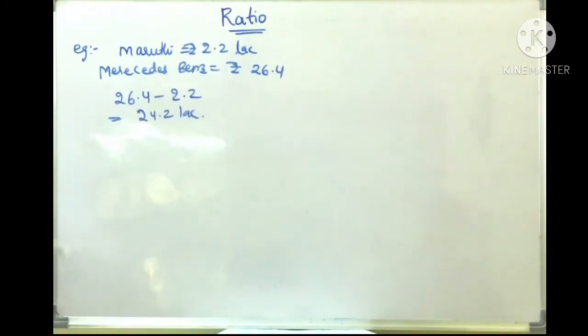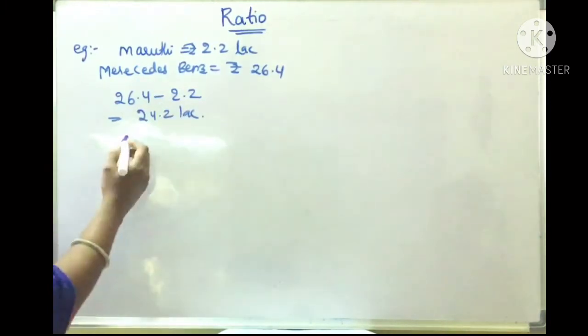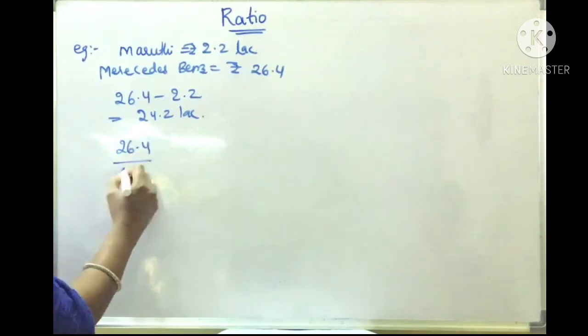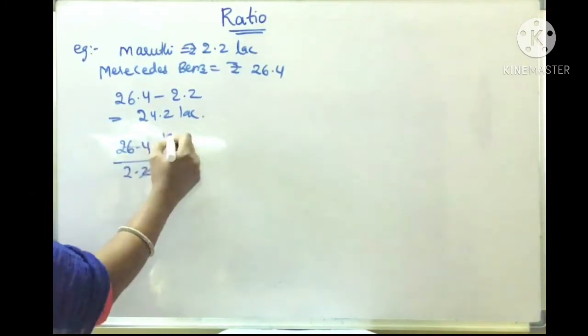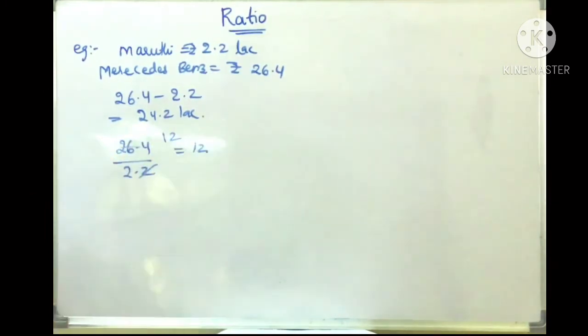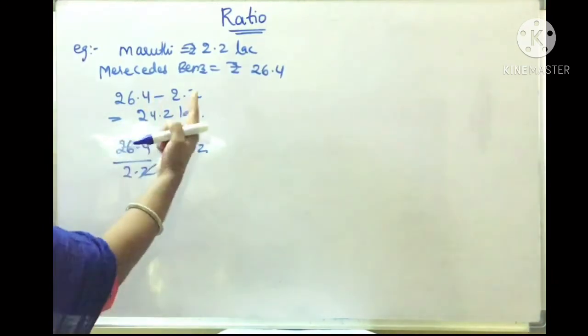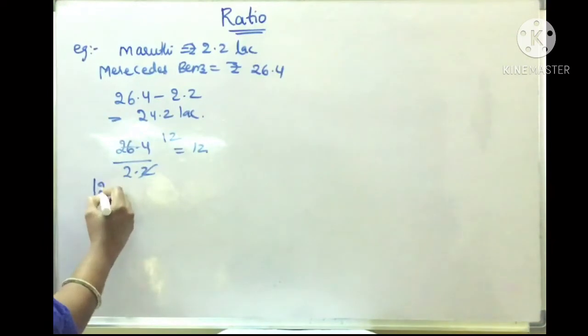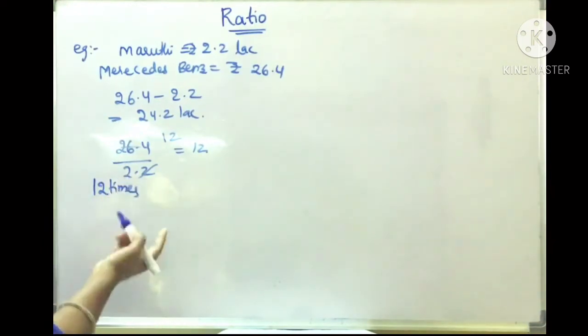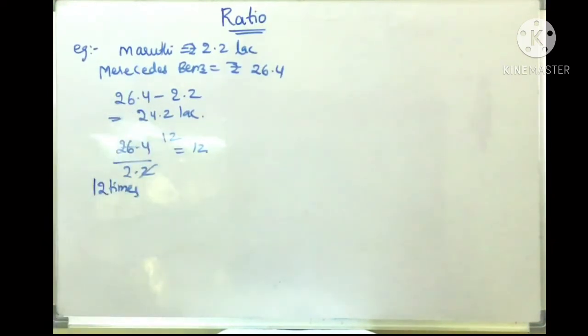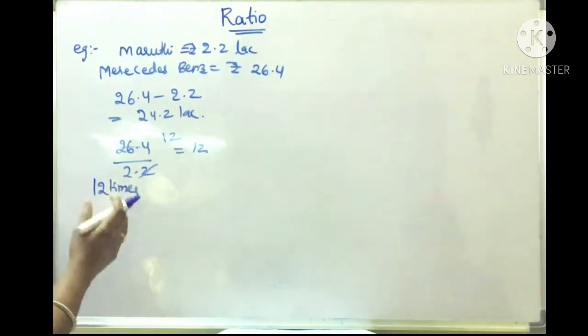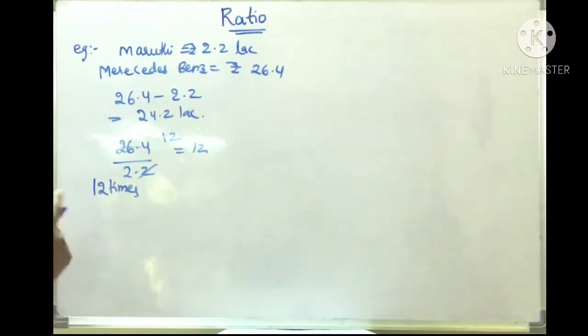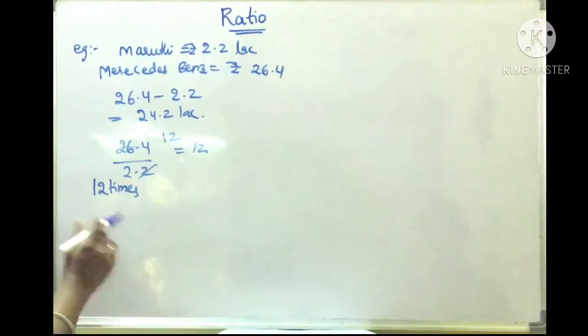And if we compare by division, it will come to 12 times. So if we compare by division, the cost of the Mercedes-Benz car is 12 times the cost of the Maruti 800. Thus in certain situations, comparison by division makes better sense than comparison by taking the difference.